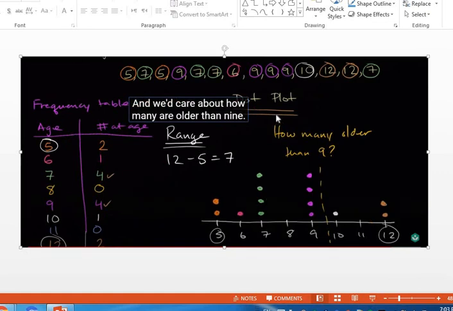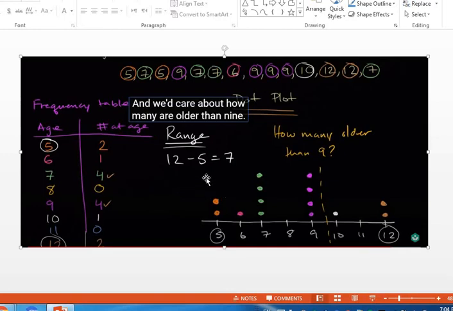How many students here are older than 9? What do you think by your eyes, by looking at the dot plot? Here is the 9. I want to know how many students are older than 9. So by your eyes, what do you see? 1, 2, 3. Older than 9 from the dot plot: 1, 2 and 3.